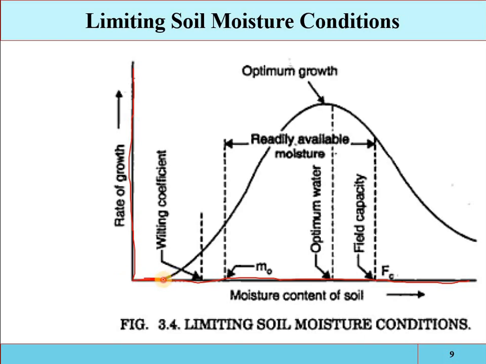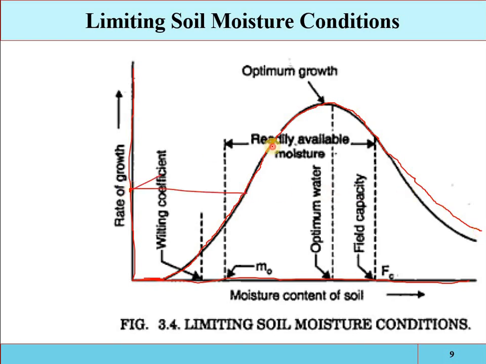If the availability of moisture content is increasing, then the growth will also increase. And remember, after some limit, if the soil is completely saturated, meaning the moisture content is 100%, if the moisture content is increased beyond some limit, then the rate of growth will be affected.